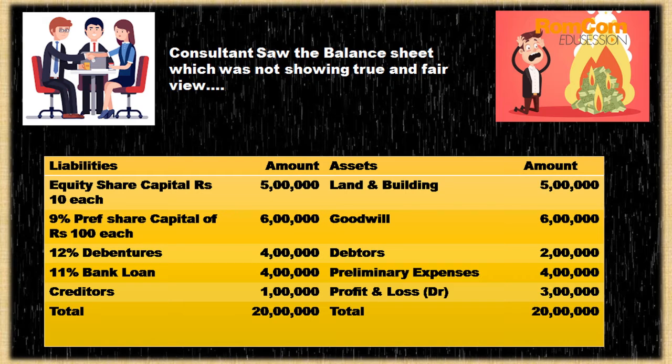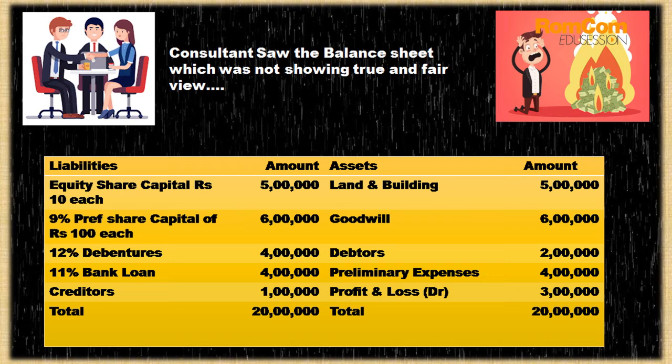Similarly, on the asset side we have land and building, goodwill, debtors and 2 fictitious assets, also called accumulated losses, that is preliminary expenses and profit and loss debit balance. This company's balance sheet is not showing the true and fair view of the company because we have fictitious assets on the asset side.